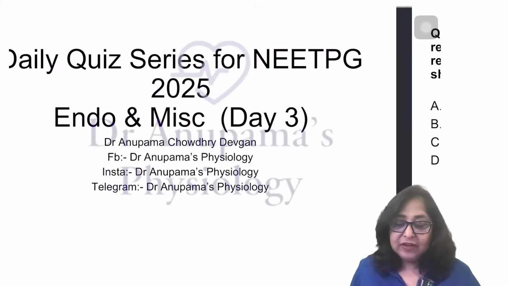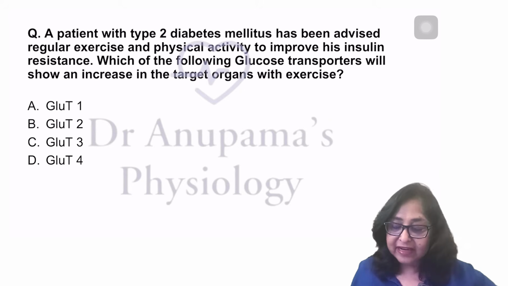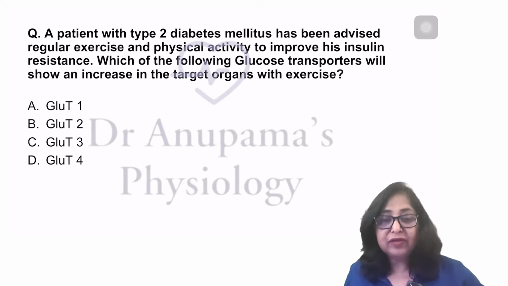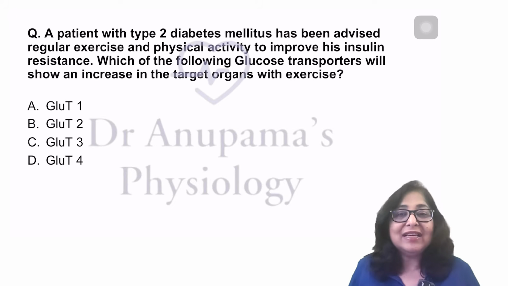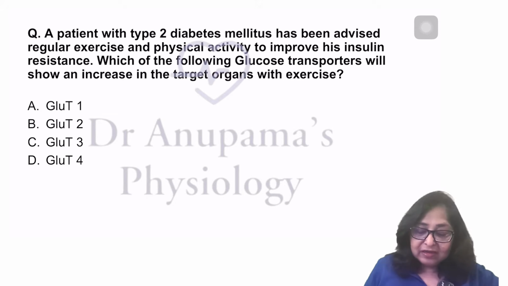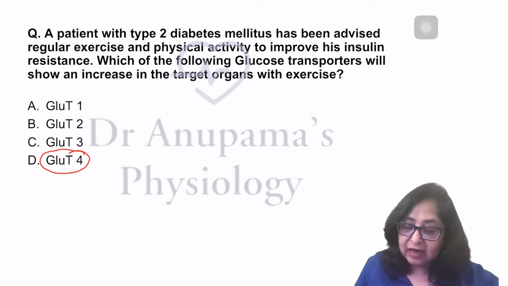So let's have a look at the first question. It says, a patient with type 2 diabetes mellitus has been advised regular exercise and physical activity to improve his insulin resistance. Which of the following glucose transporters will show an increase in the target organs with exercise? So basically the question is asking you which is the insulin-dependent GLUT. The insulin-dependent GLUT is GLUT4. Regular exercise will increase GLUT4 in the target organs.